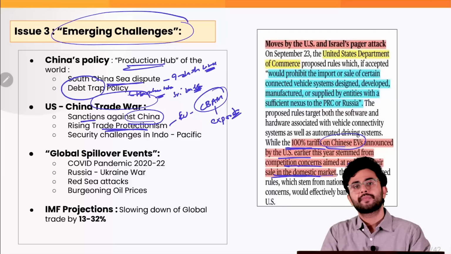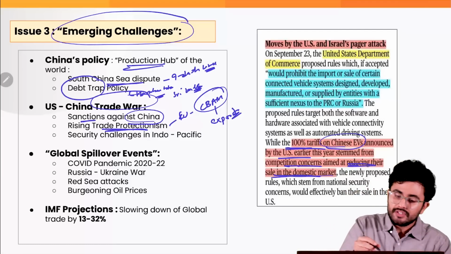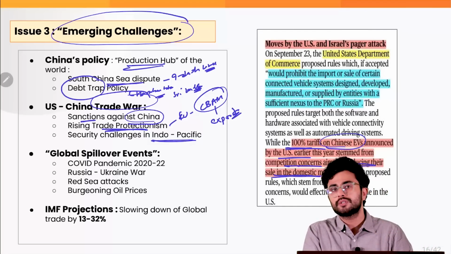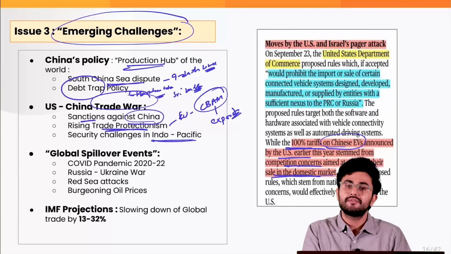Yes, absolutely. Then there are security challenges which are emerging in the Indo-Pacific region, where almost 40 to 50% of our trade actually passes by. So that is also a major concern for us.